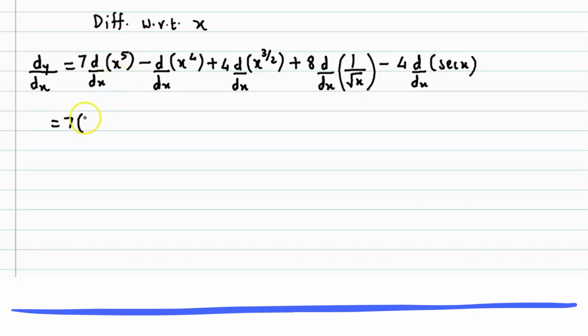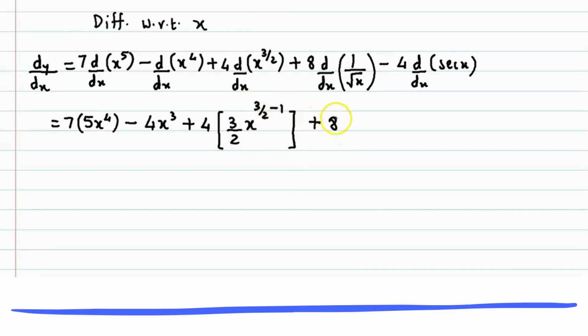Now here we apply the formula for x raised to n, so we have 7 times, now derivative of x raised to 5 is 5 times x raised to 4 minus derivative of x raised to 4 is 4x cube plus 4 times, again here the formula for x raised to n, so we have 3 by 2 into x raised to 3 by 2 minus 1 plus 8 times, now first we replace root x